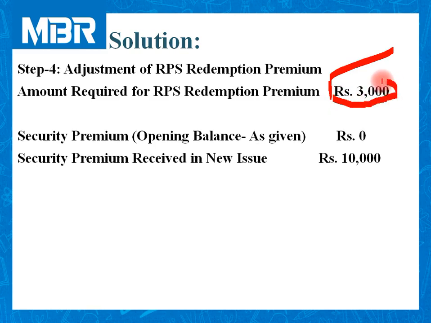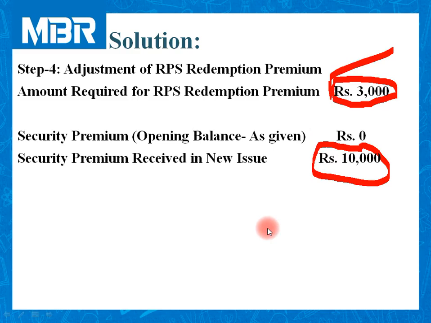We are in need of rupees 3,000 and we have rupees 10,000 in our account. So we can easily write off these 3,000 against the security premium account.